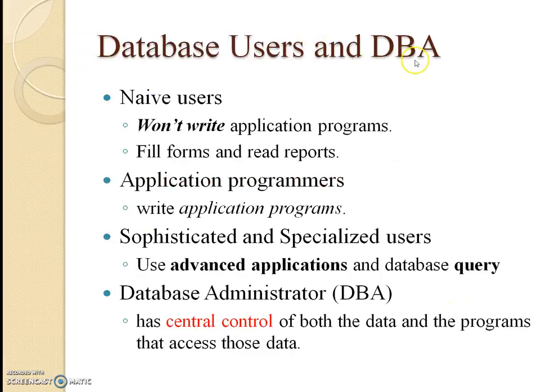Different users and DBA. Different types of users are there. Naive users who won't write application programs, application programmers who will write application programs, and other user called sophisticated and specialized. So they will use advanced applications and queries. Last one, DBA, database administrator, who is having central control over the entire database. DBA controls the data as well as programs.